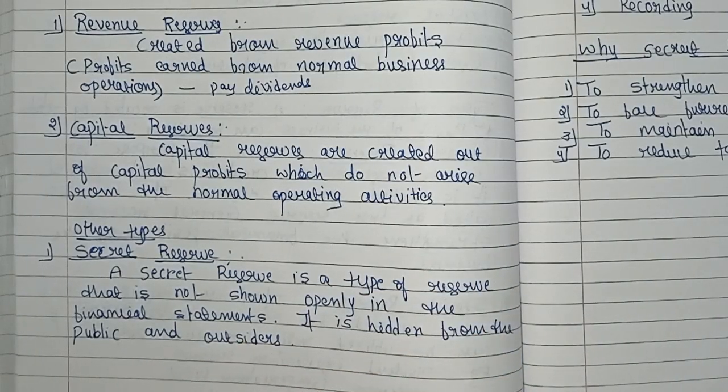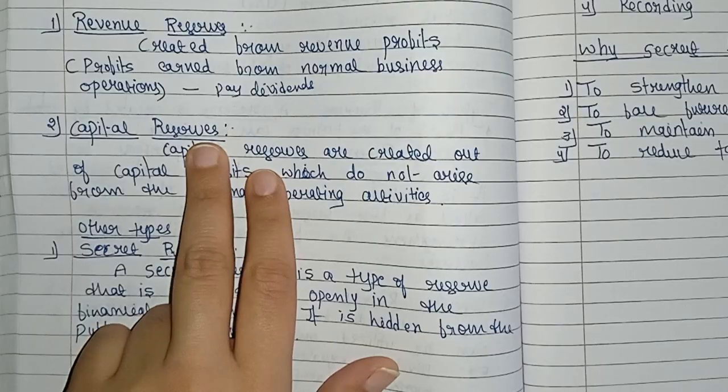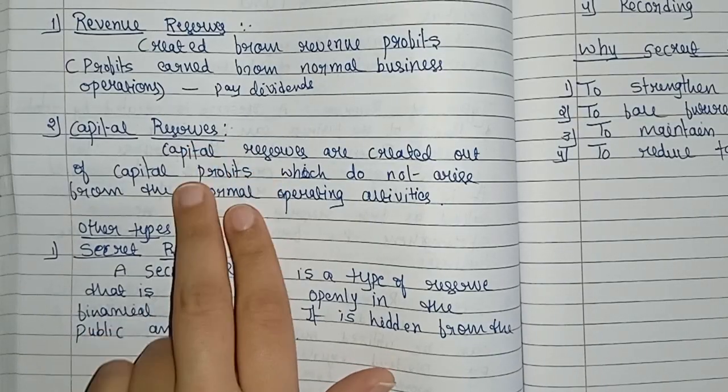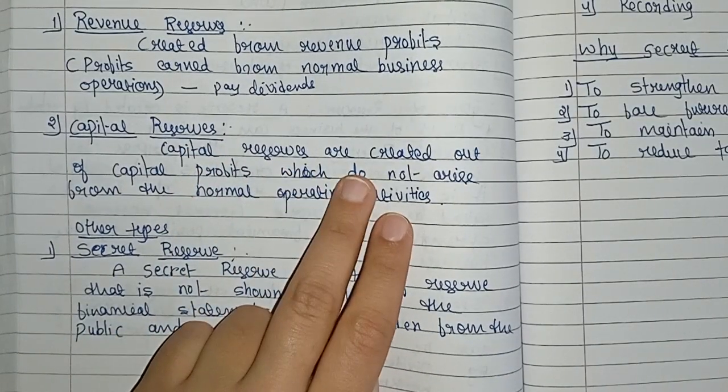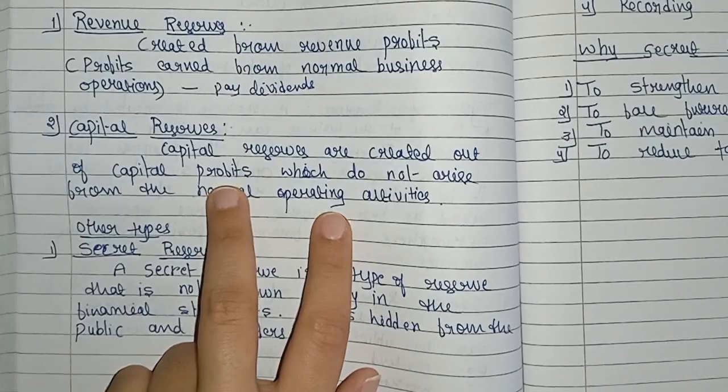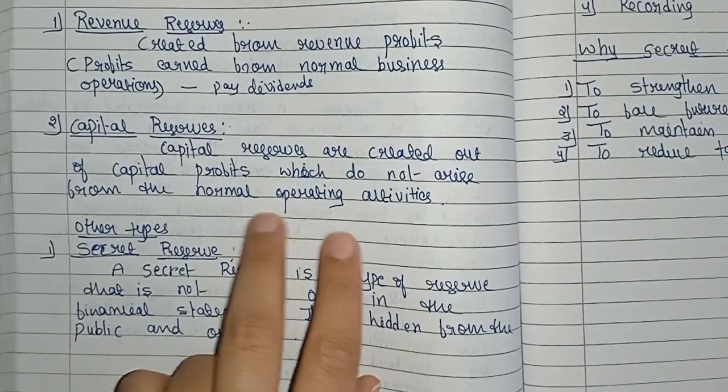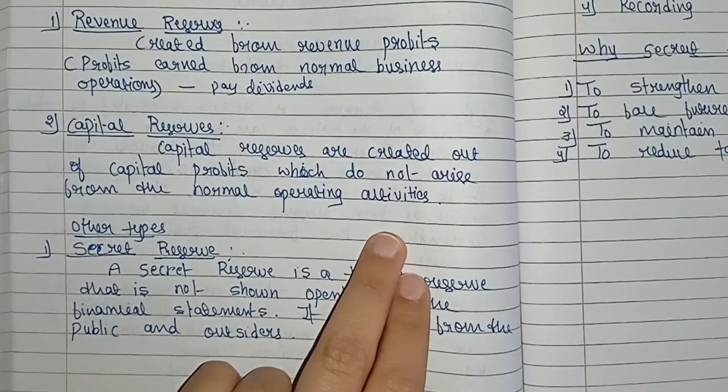And the second one is capital reserves. What does it mean? Capital reserves are created out of capital profits, which do not arise from normal operating activities.